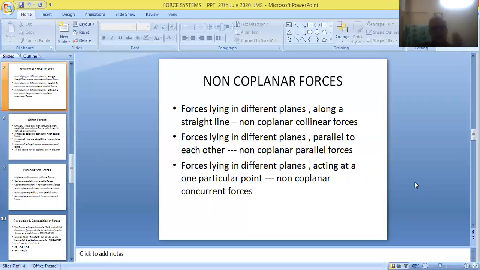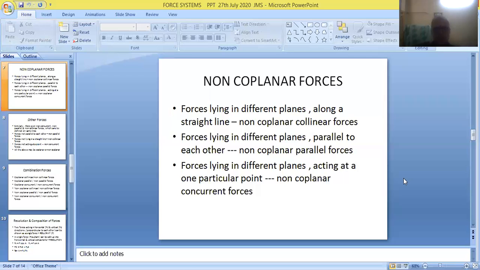And similarly, friends, we can note down the various types of non-coplanar forces. Forces lying in different planes, but acting in a straight line, are called non-coplanar collinear forces. Forces lying in different planes, but parallel to each other, are non-coplanar parallel forces. Forces lying in different planes, but meeting at one particular point, are called non-coplanar concurrent forces.